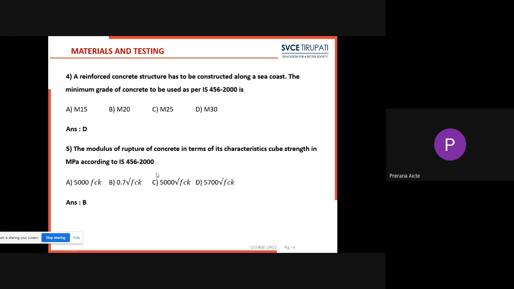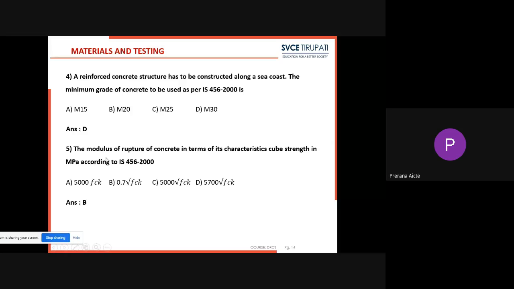So next, the fifth one. The modulus of rupture of concrete in terms of its characteristic cube strength in megapascal according to IS 456:2000. The modulus of rupture of concrete is nothing but the tensile strength of concrete. So remember this: as we already know, the modulus of rupture or tensile strength of concrete will be 0.7 root of fck.